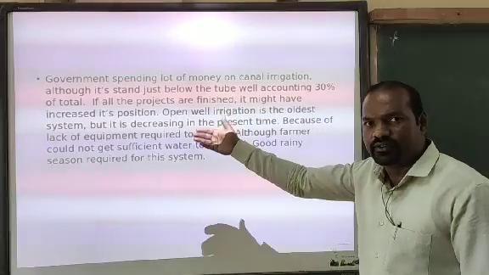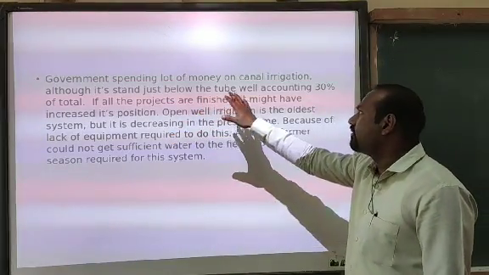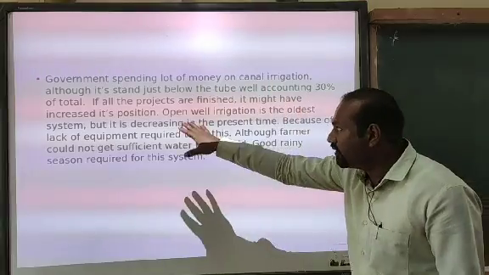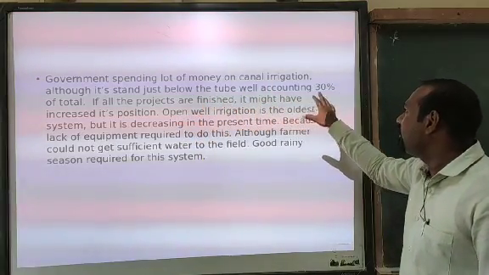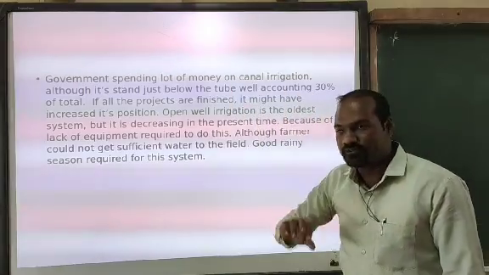Look into the next one. So next, analysis of the next part. Government is spending a lot of money on canal irrigation, although it stands just below the tube well, accounting for 30% of the total.